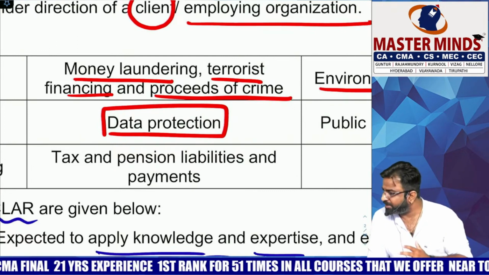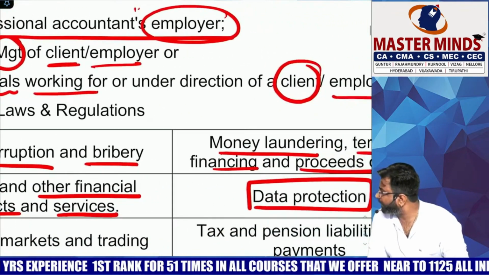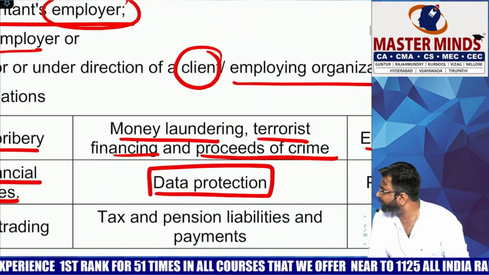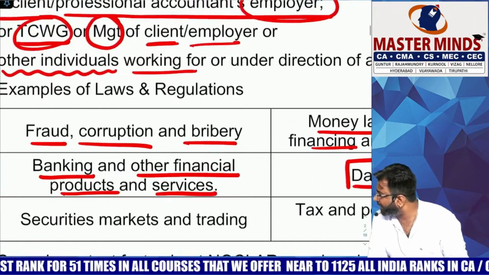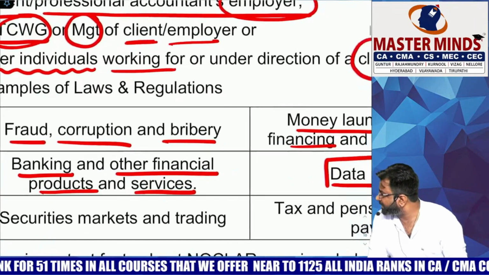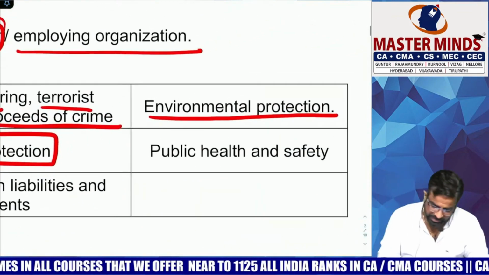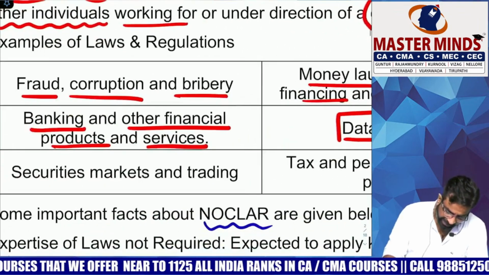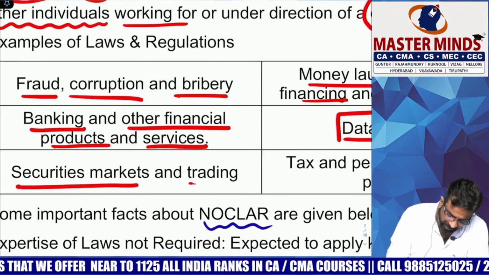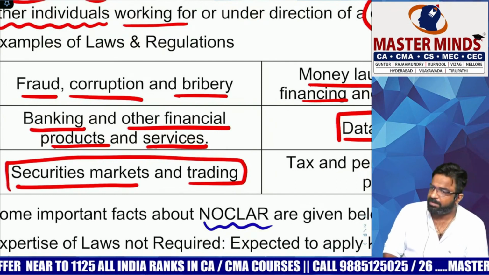So what are the 5 areas so far you know? Fraud, corruption, bribery, money laundering, terrorist financing and proceeds of crime, environmental protection. The 5th one, banking, other financial products and services, and data protection. And what is the next one? Something which is definitely connected with public health and what? Safety. And securities market and what? Trading. Insider trading, suna? How many of you know about it?